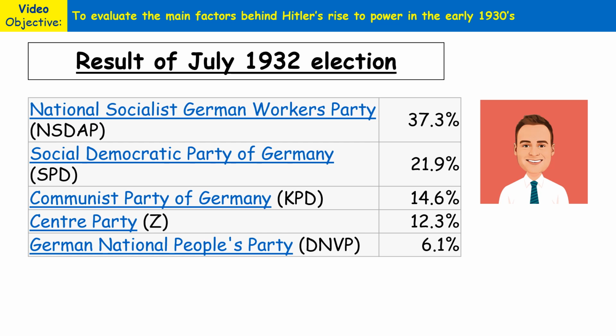Then in November 1932, new elections were called by von Papen to try and win a majority. The Nazis actually lost 34 seats, and Hitler was really disappointed with these results, but they still remained the largest party with 196 seats. Now, because von Papen's Conservative Party didn't gain many seats or many votes, it still wasn't very popular. Hindenburg appointed an army general called Kurt von Schleicher as Chancellor. Von Schleicher tried to split the Nazis by asking a leading Nazi called Gregor Strasser to become his vice-chancellor, but Hitler forced Strasser to decline.